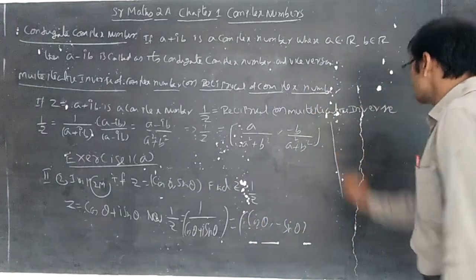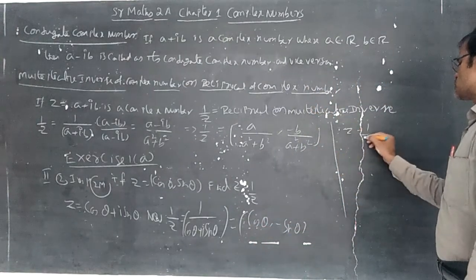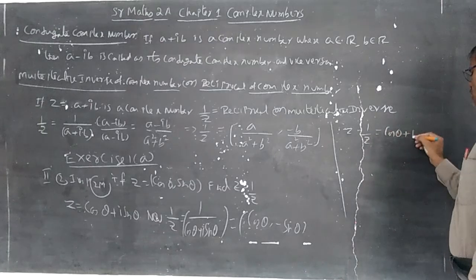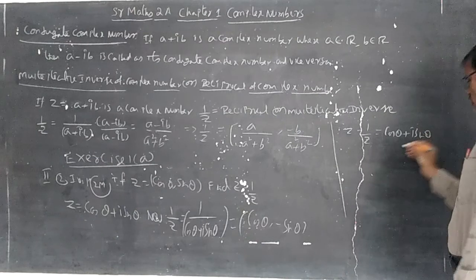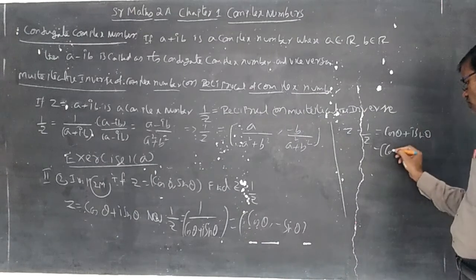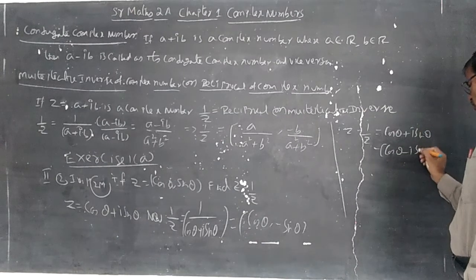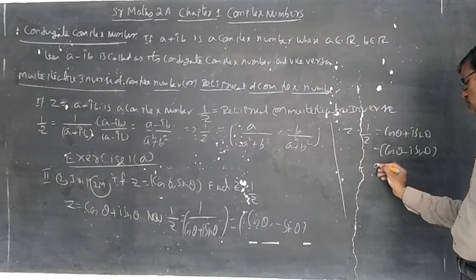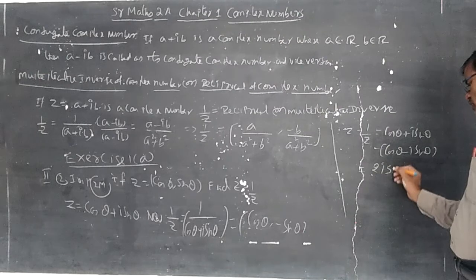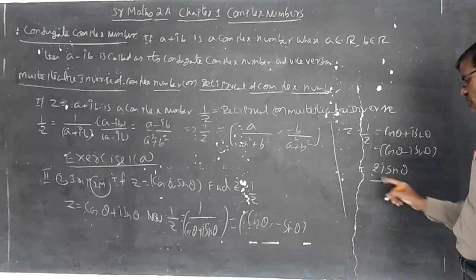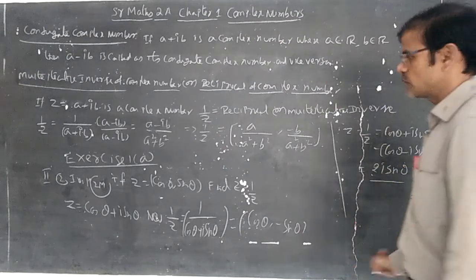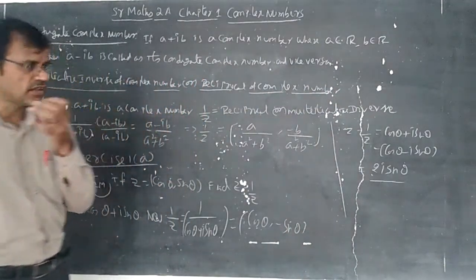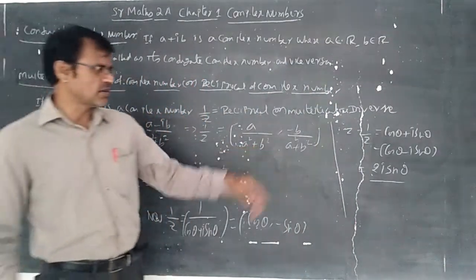Now he is asking for z minus 1 by z. Meaning cos theta plus i sin theta minus, within the brackets, cos theta minus i sin theta. So cos theta gets cancelled, and you will get the answer as 2i sin theta. It is imaginary. In the objective section also this is there, where the option is imaginary or real. So this is imaginary only.